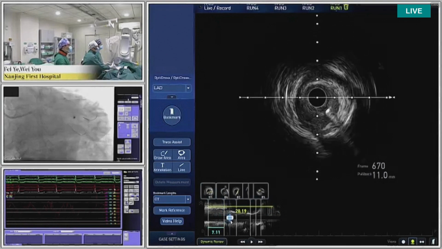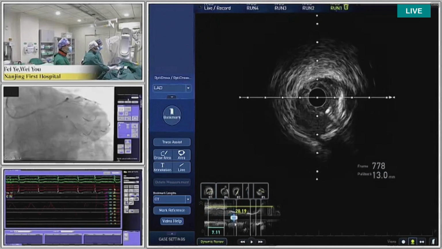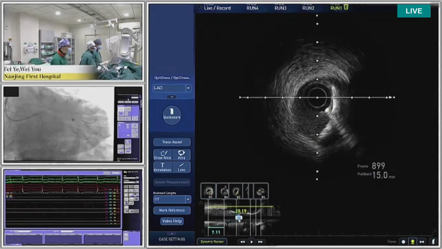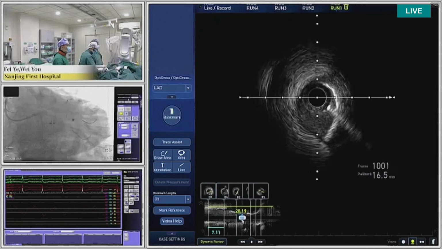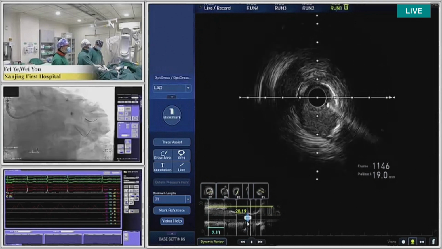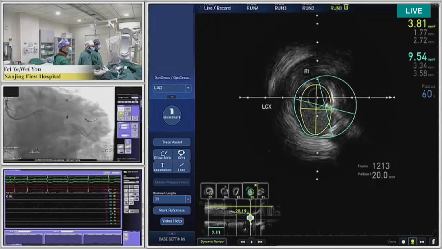Then go on probe back. This is a proximal LAD. The proximal LAD vessel diameter is more than 3.5. Then go on probe back. We can see here this is a proximal LAD. The calcification angle is about 180 degrees. Then go on probe back here.